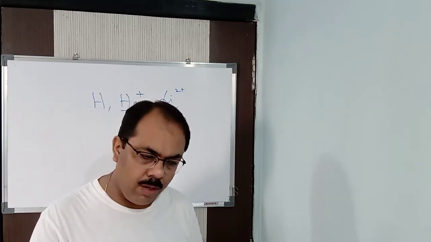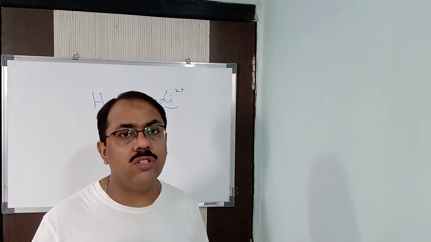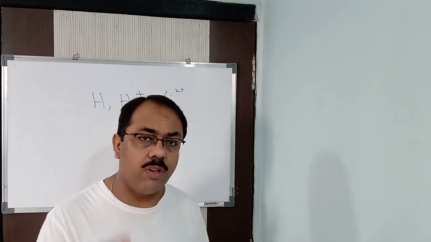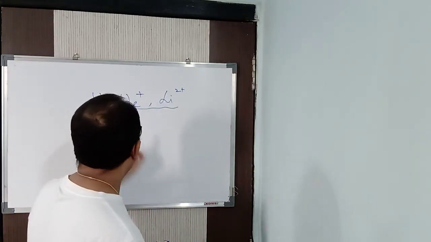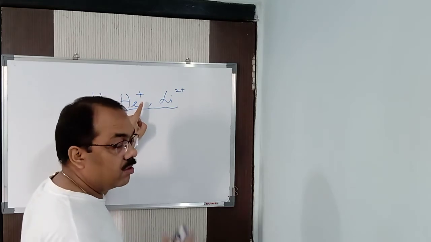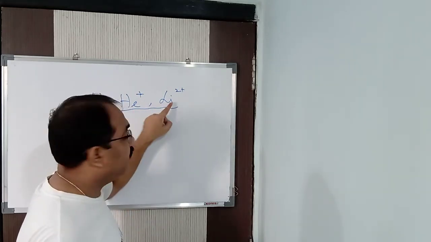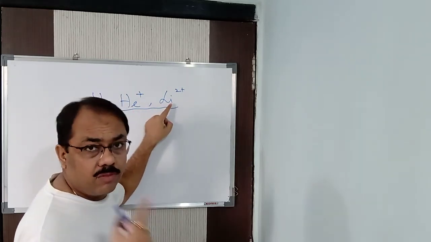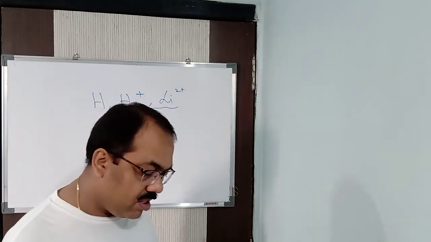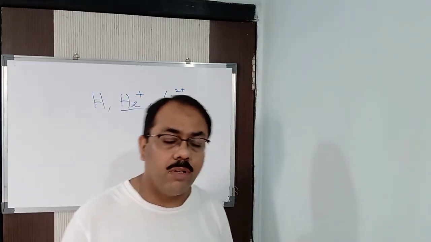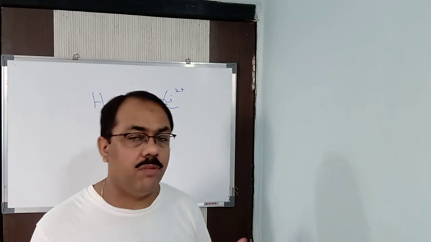It was based upon hydrogen or hydrogen-like species. That means it was based upon single-electron atoms. If you take He+, how many electrons? One only. If you say Li2+, how many electrons? One only. So it was based upon single-electron atoms, not multi-electron atoms. That is the first most important thing.